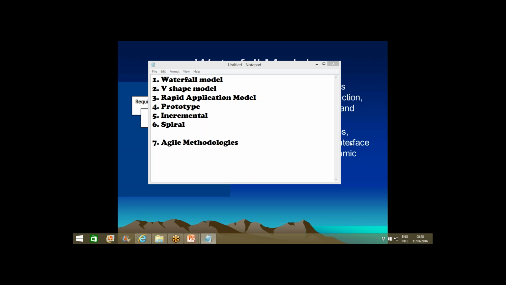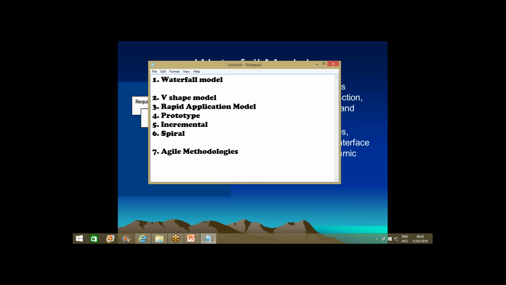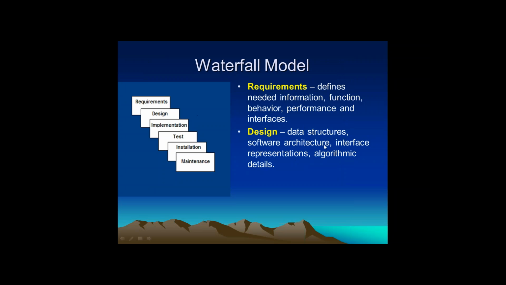So in the same way, the waterfall model will work on a top-down approach. What is the approach it will follow? Top-down approach. Top-down approach means the phases of activities will start from the initial stage, and it will always be a continuous flow or sequential flow. What kind of a flow is it? Sequential flow.